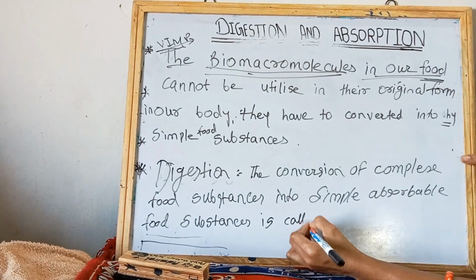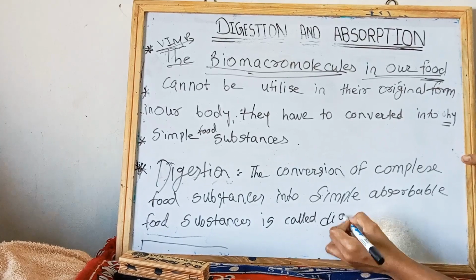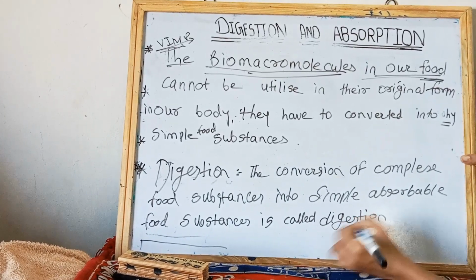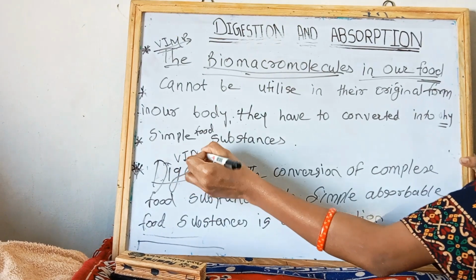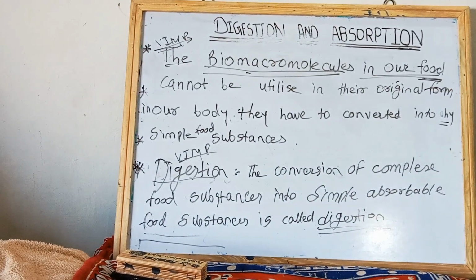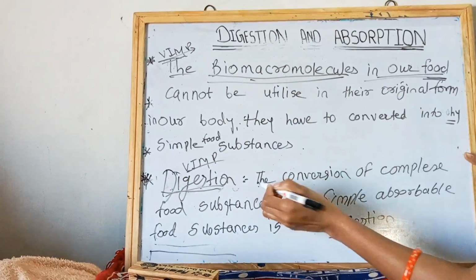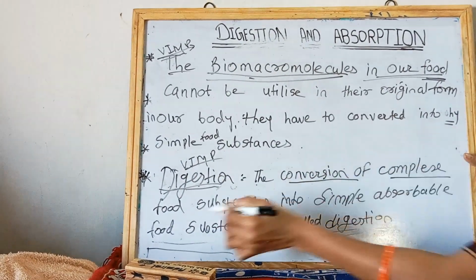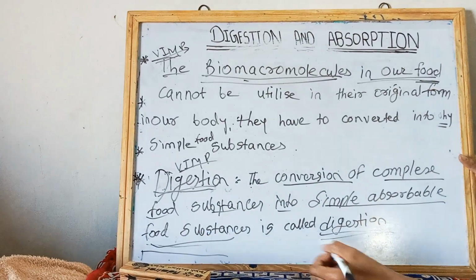This definition is very important, and it is also given in our NCERT book. Okay, friends, look at here. Digestion means the conversion of complex food substances into simple absorbable food substances.